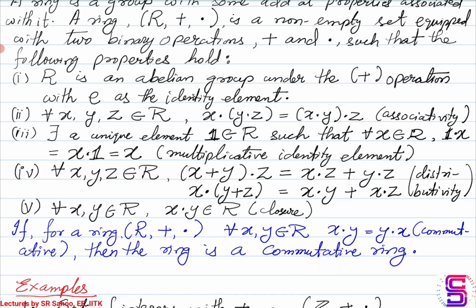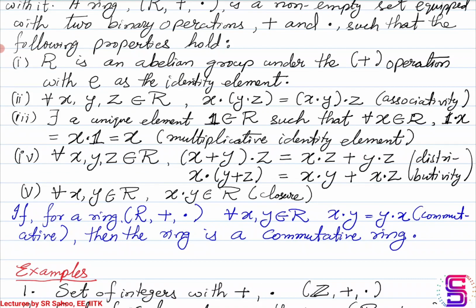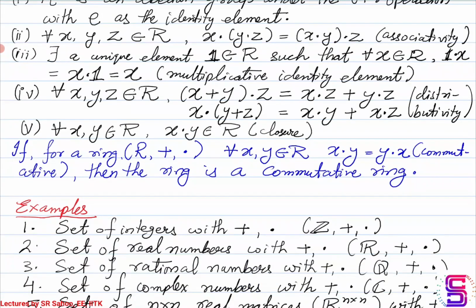In general, rings do not satisfy the commutation property as far as the dot operation is concerned, but the ring should satisfy commutation as far as the plus operation is concerned. If they satisfy commutation also in the dot operation, then we say that the ring is commutative. So essentially under one operation it satisfies commutation, and under the other operation it need not, but it can still be a ring. But if it satisfies commutation on both operations, then we have a commutative ring.